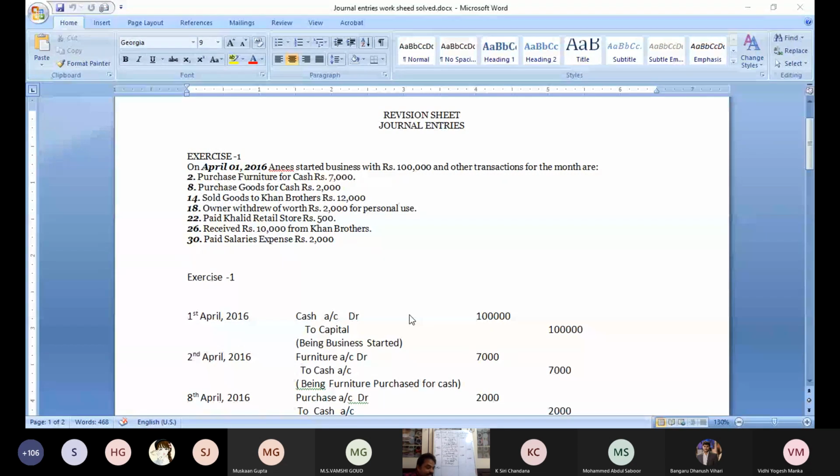Here, what are the accounts? Khan Brothers, it is a name. Sir, it is a personal account. Khan Brothers and another one is the goods. Khan Brothers comes under the personal account.